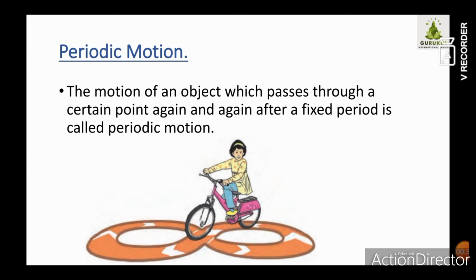So children, sometimes you might have observed that some objects show oscillatory motion or circular motion, and these objects complete one round or one oscillation in a fixed period of time. For example, the hands of a clock, right? If you have observed very carefully, every time a second hand or a minute hand completes one round, it takes a fixed period of time.